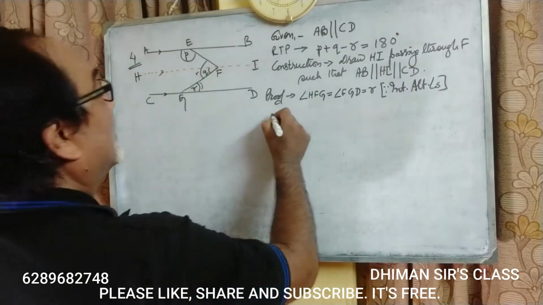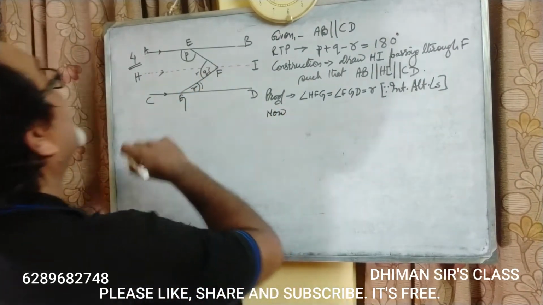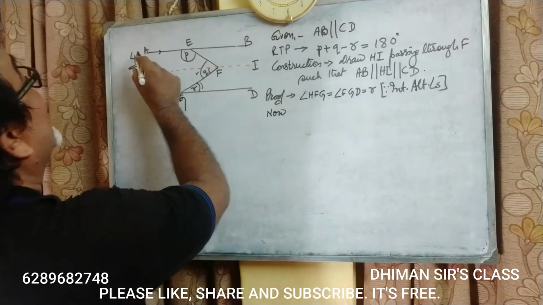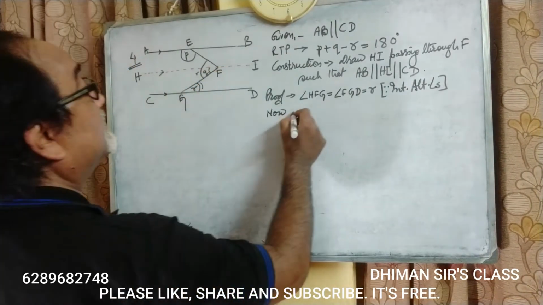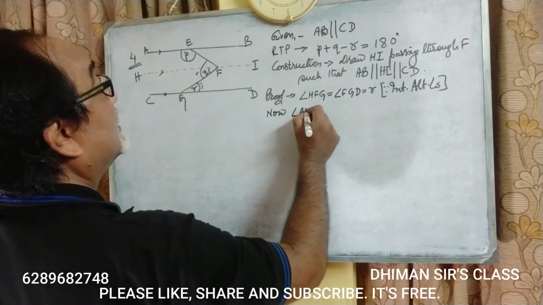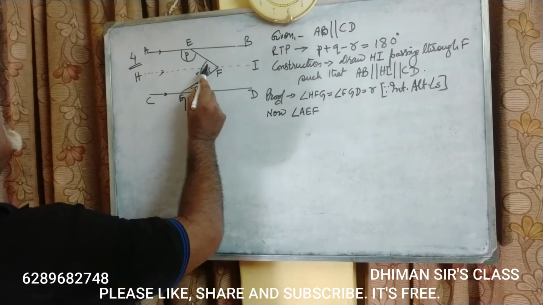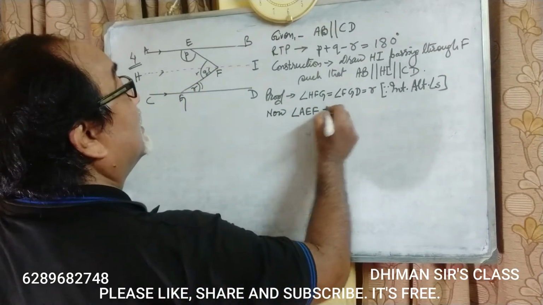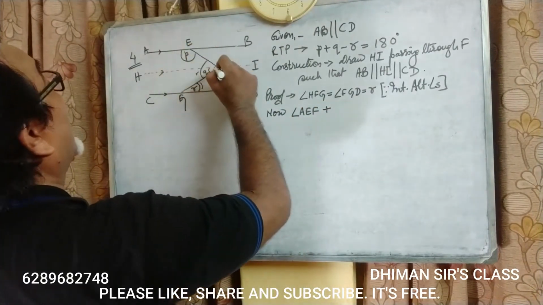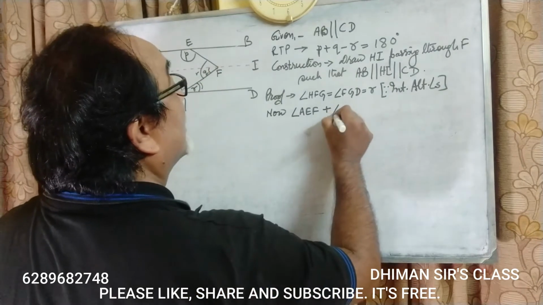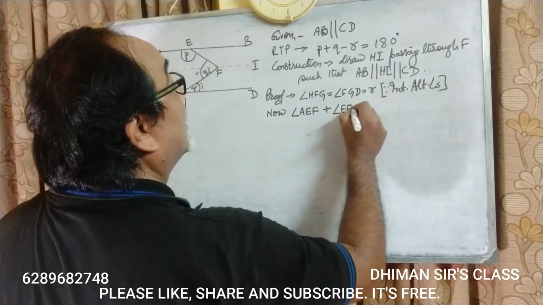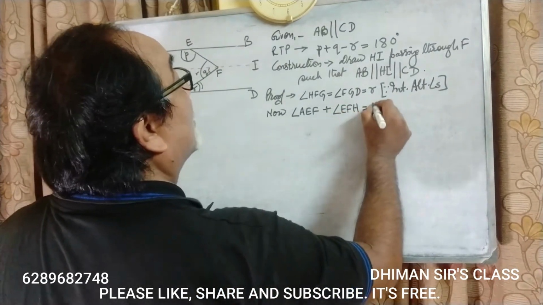Now angle AEF plus angle EFH is equal to 180 degree.